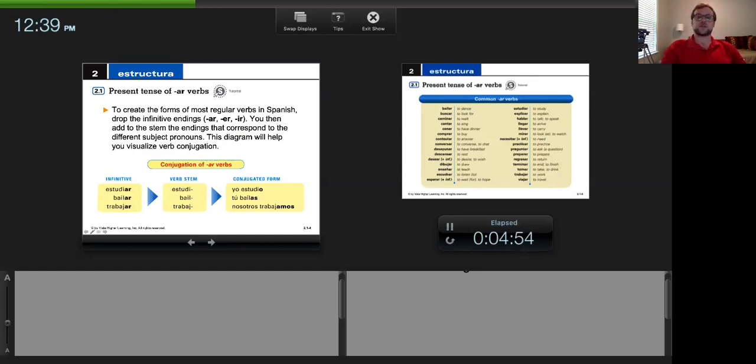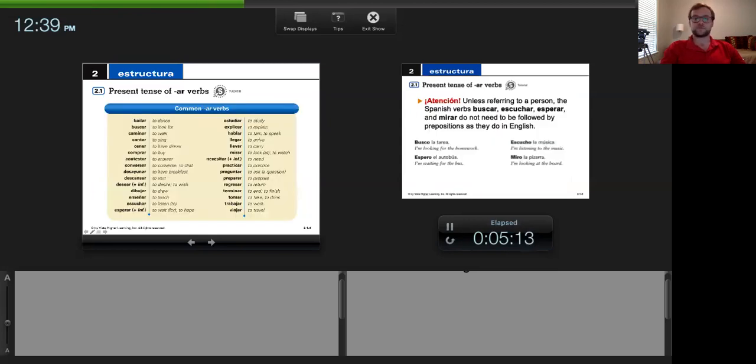Okay, for example, estudiar, yo estudio. If you want to say you dance, tú bailas. If we want to say we work, nosotros trabajamos. Okay, so you see we've taken off our ending. We are left with the stem, then we add our ending for the appropriate subject pronoun.